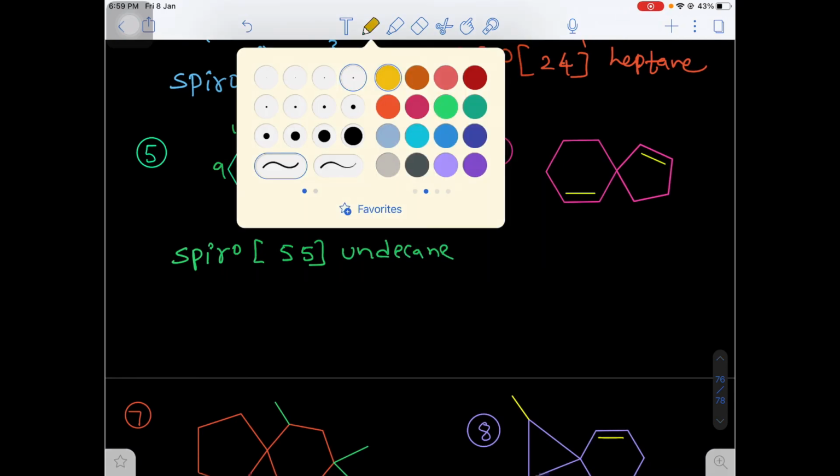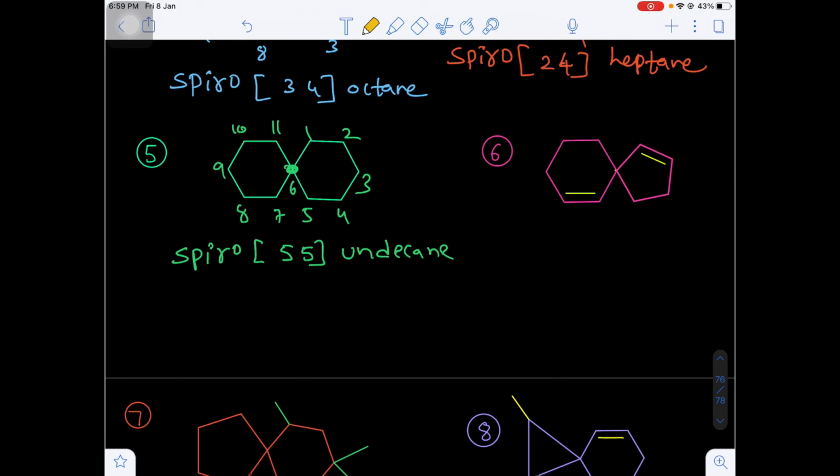Now here there is an unsaturation. First of all, identify the spiro atom and go for the first numbering towards the smaller size. Smaller size ring will be the left side. This will be number 1. Why am I giving the number 1 here? Because there is an unsaturation. This will be number 2, number 3, number 4, and come to the spiro atom, number 5. And I am giving the number 6 to the double bonded carbon atom, and next 7, 8, 9, 10. Total 10 carbon atoms will be there.